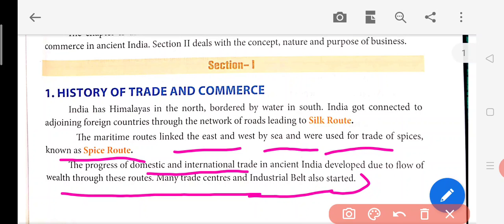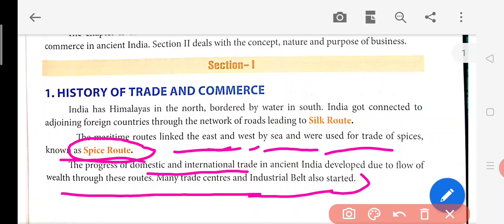So in ancient times, when the Indians started the trade, it was mainly happening through the land route and the waterways. The land route came to be known as the Silk Route, and the waterways were connected to the east and the west countries, eastern like Kazakhstan, Afghanistan, these places, and the west side to China. So they were traveling through these waterways. This route came to be known as the spice route.